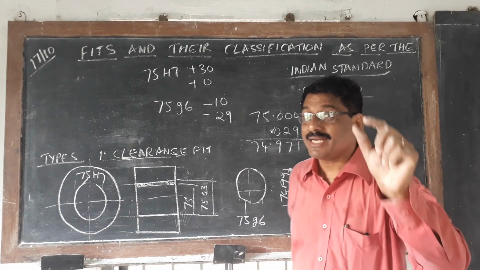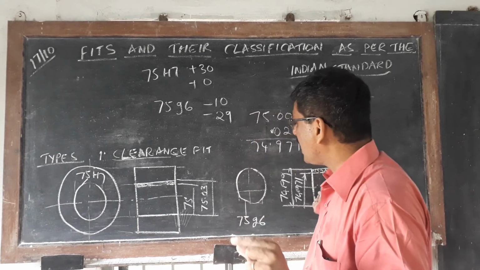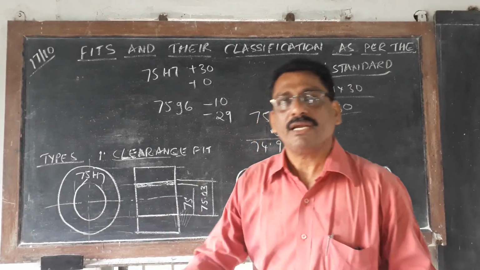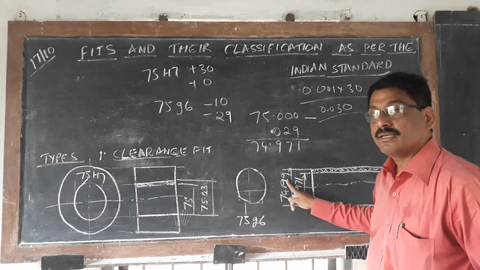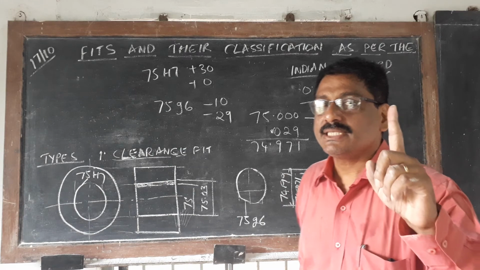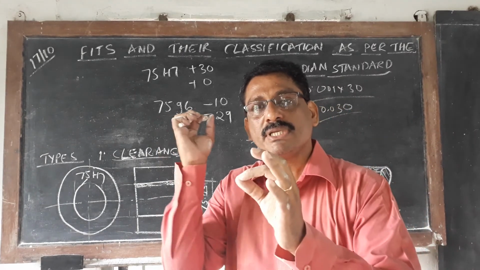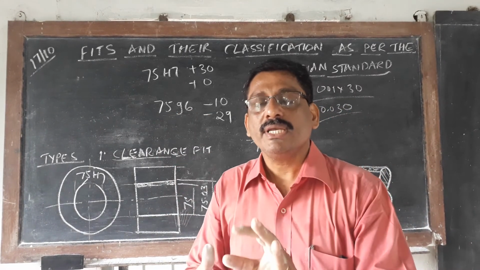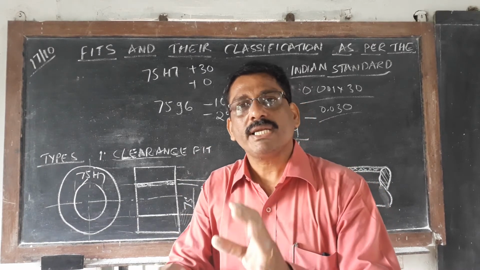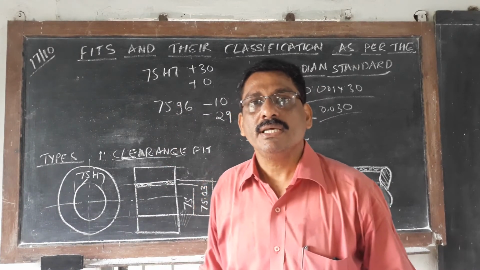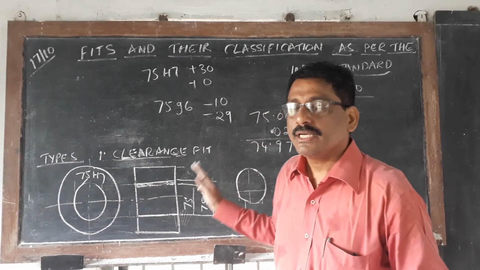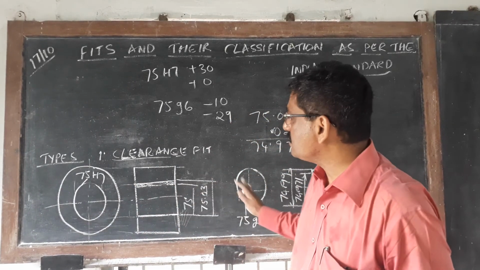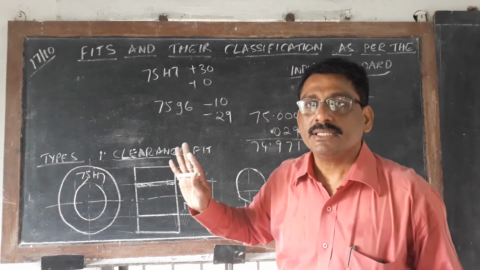Even with the 0.01 clearance, your shaft will definitely go in, easily, maybe with a little pressing, but it is always a clearance. Deviations are always positive here, that's why it is called a clearance fit.